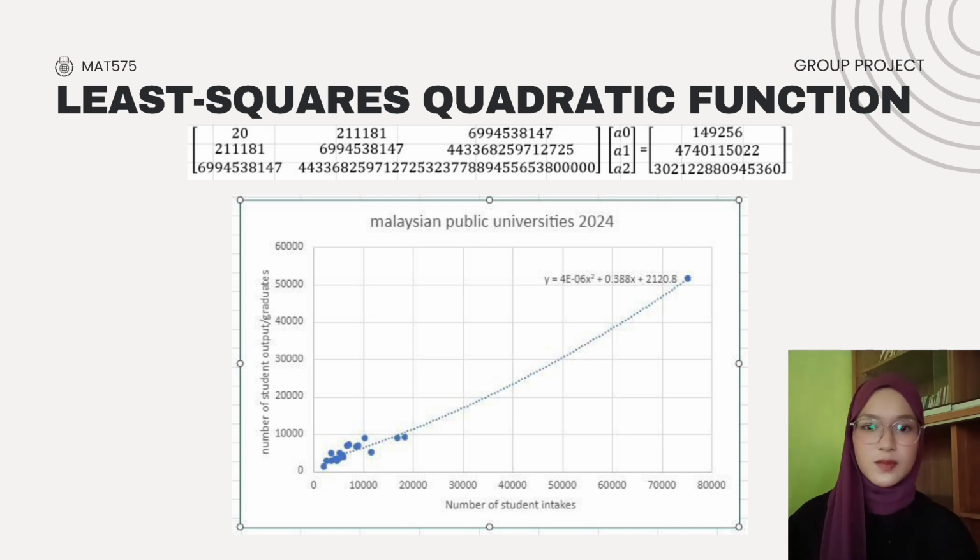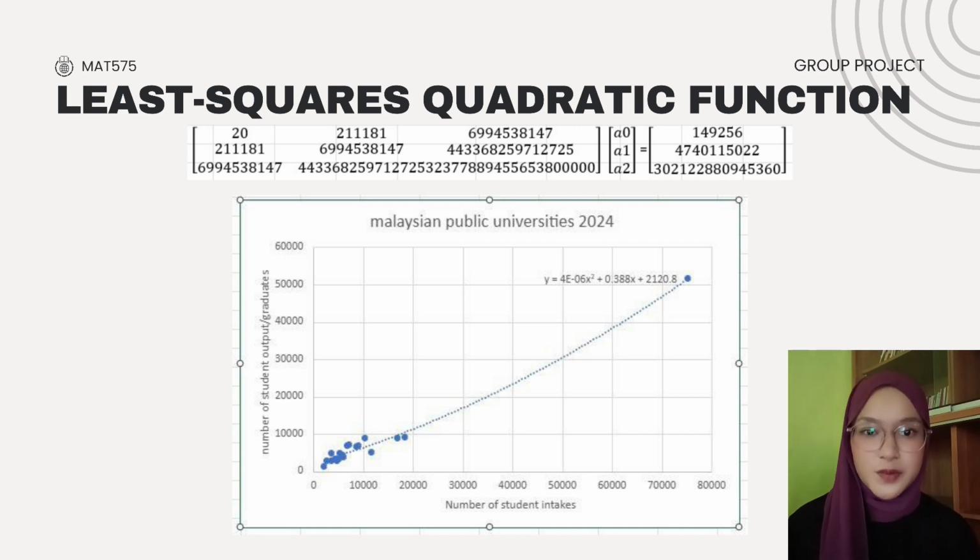The scatter plot shows the relationship between the number of student intakes and the number of graduates in Malaysian public universities in 2024, while the curve represents the quadratic regression model. From the graph, we can observe a positive relationship between student intake and graduate output.